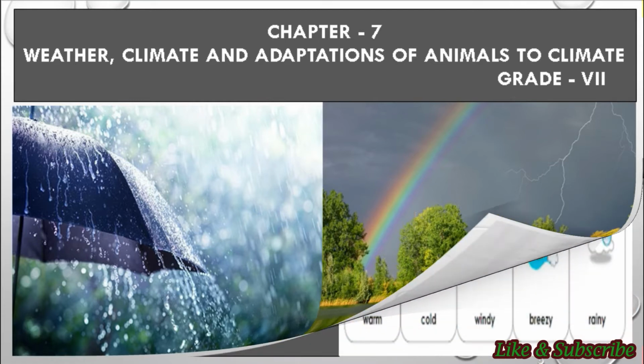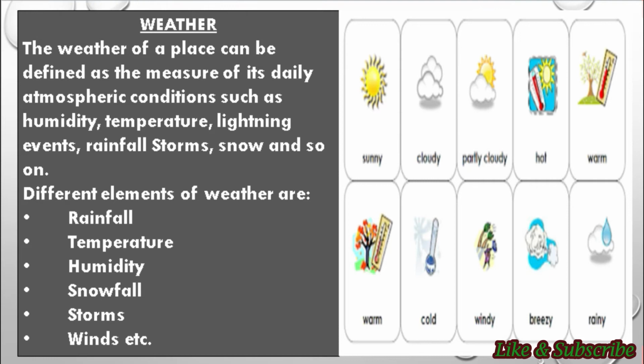So let's start. Now students, the first topic of this chapter is weather. Students, weather is the state of the atmosphere for a particular area and for a particular time period. And students, this weather of a place could change any time. And students, the different elements that affect the weather of a place are rainfall, temperature, humidity, snowfall, storms, winds, etc. So students, these are the elements that affect the weather of a place.